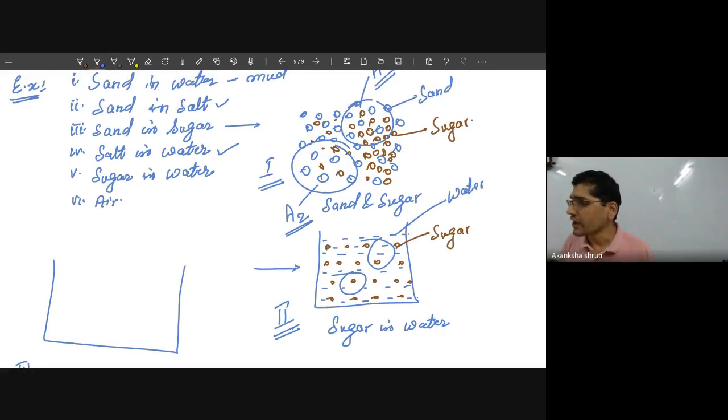How non-uniform? Just take certain amounts of sand and water and mix them. Or take different balls, say tennis balls of different colors, mix them together as much as you can, and place them somewhere.